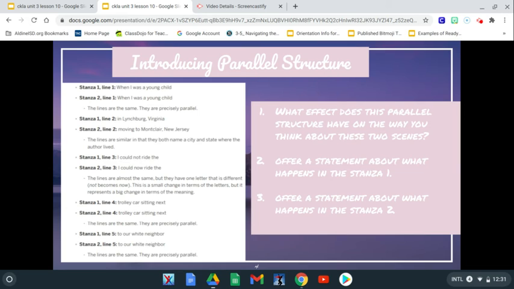I want you to think about this. And then also offer a statement about what happens in stanza 2. So what do you think happens in stanza 2? I want you to think about that and write it down in your writing journal. Answer these questions and think about it. Remember, this is reading comprehension, because we're thinking about what we're reading in our poems, and they're not just words, they're words that have meaning. Okay?